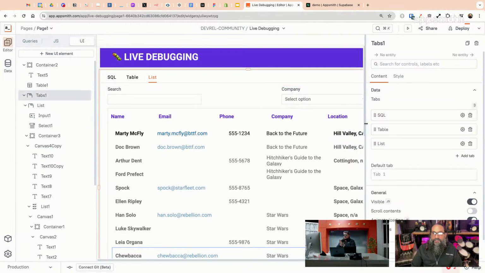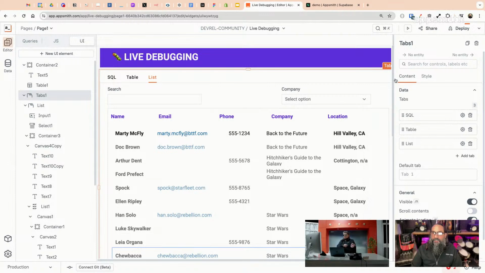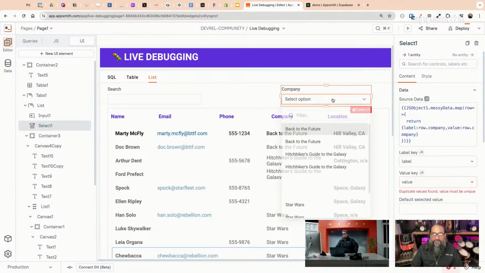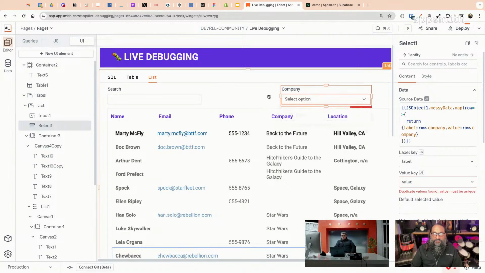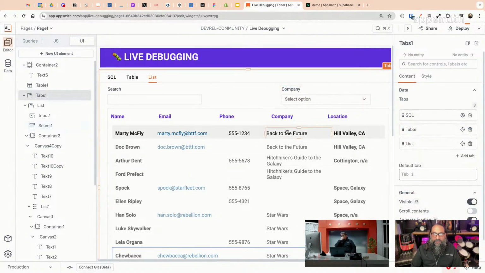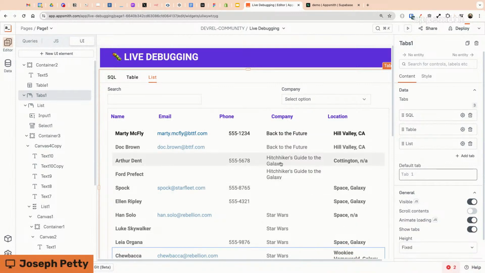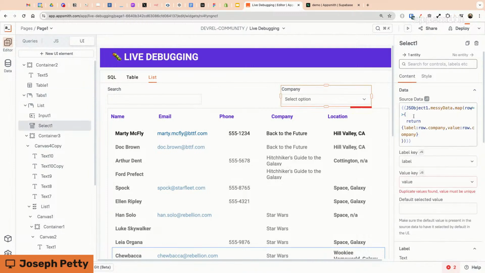Okay, so I've got one more, probably the last one we have time for because it's a little more involved. I wasn't sure if we'd get this far. What I want to do is make a drop down of all of the values from this company, and then make the table filter off of it. We're going to run into a few errors before we can even get this drop down working. So the focus is just building the drop down. I don't know if we'll get to the filter part. But let's see what I have so far.